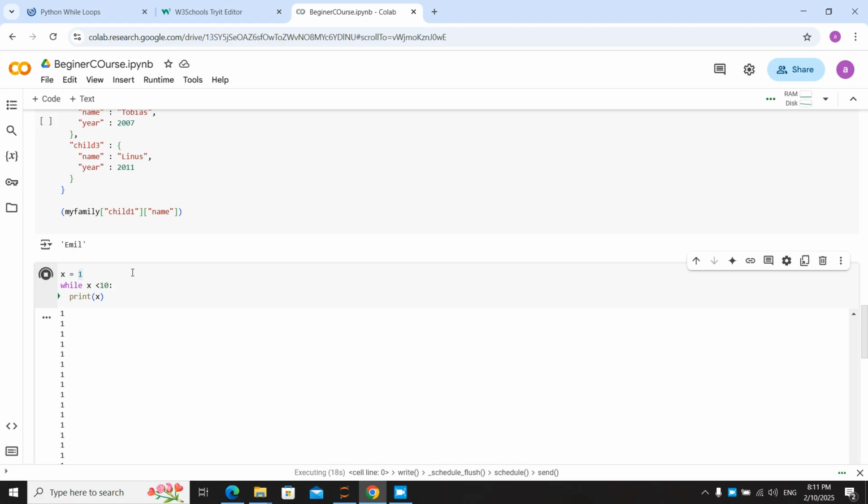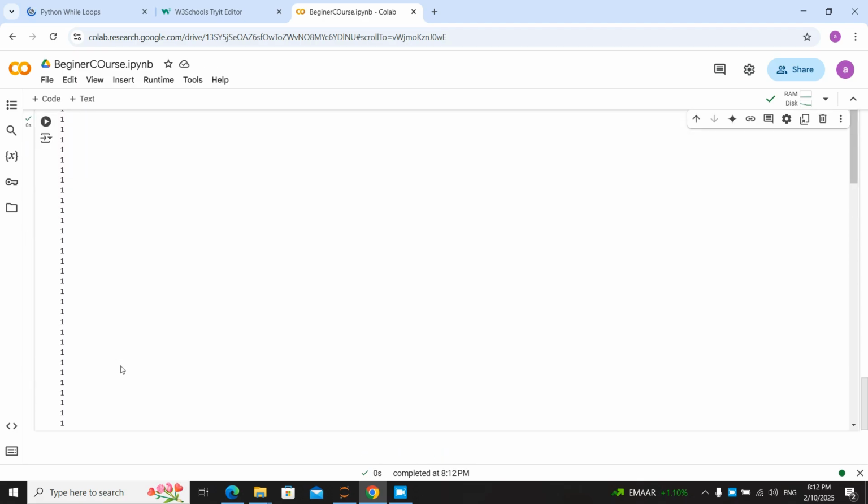Because of that, please always remember to use your breakpoints. For example, let's say while x is lower than 10, y is equal to 1, and while y is lower than 100, y is equal to y plus 1. Now when we run it, it's going to run just 100 times.